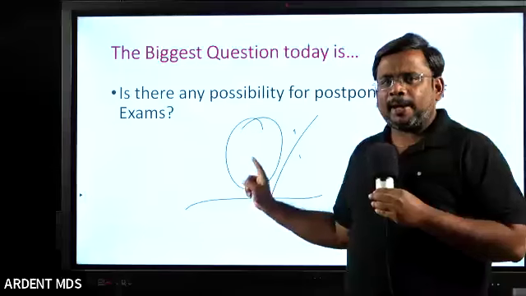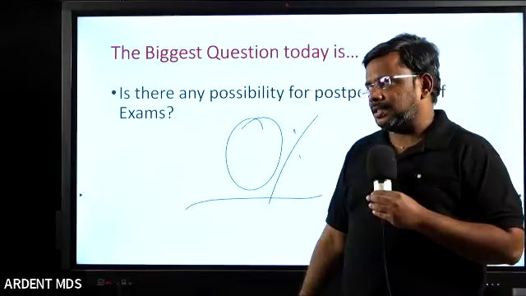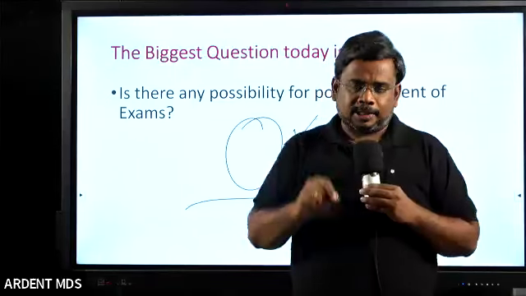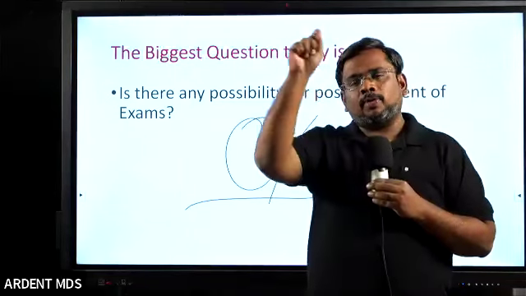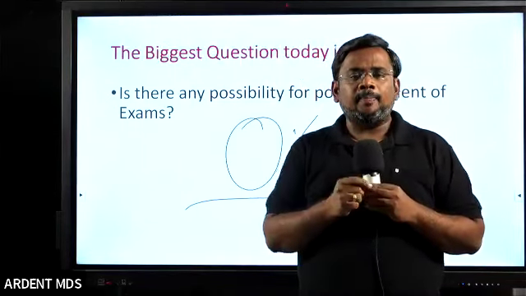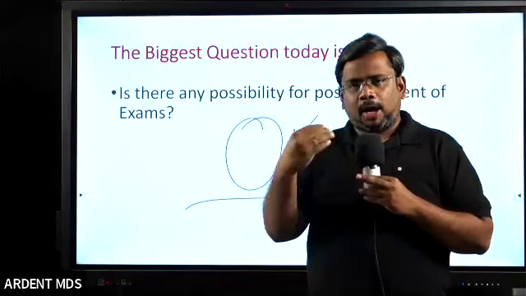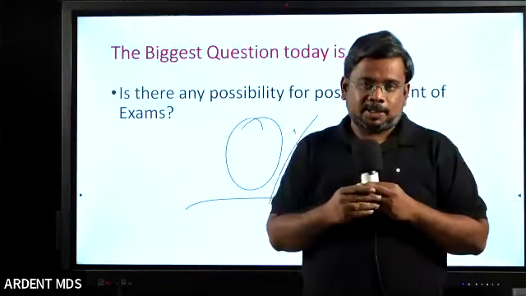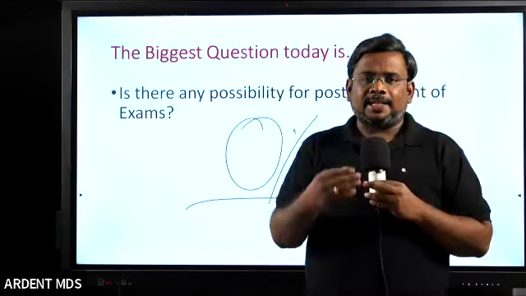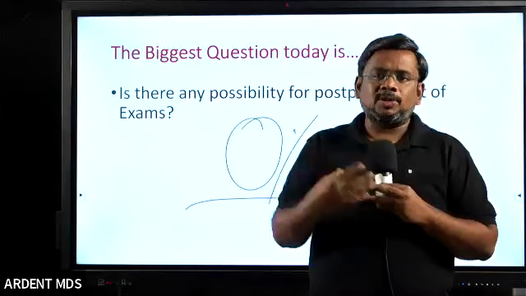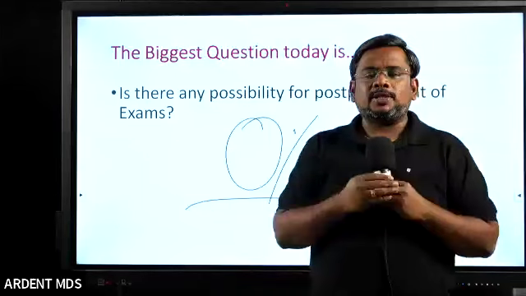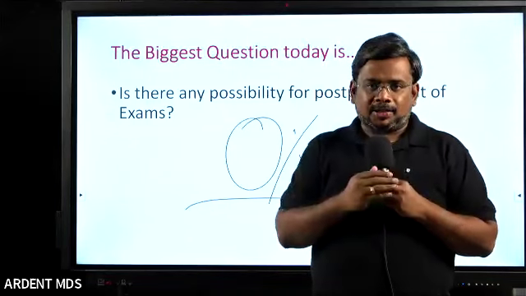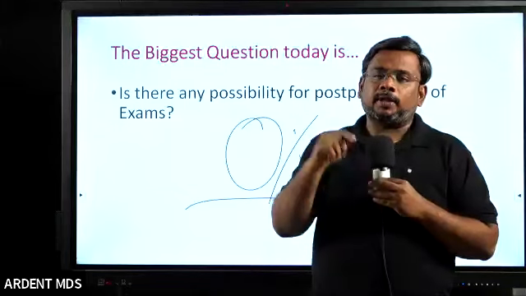One more reason why I'm saying 0% chance for postponement is that even one year before, the central government gave an order to all the universities in India that you have to keep the final year exam as early as possible. That is the reason for this batch, most of the universities, so almost the CRRI batch, is going to complete in February or March. So they will be eligible for the NEET exam.